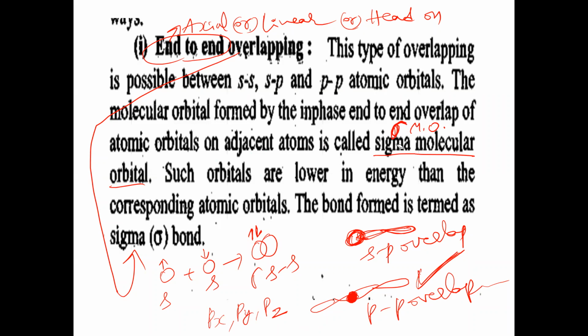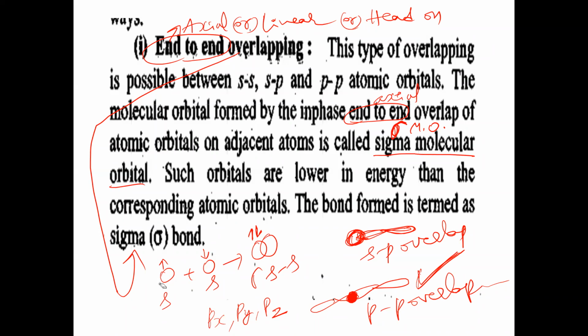How is the sigma molecular orbital formed? The molecular orbital which is formed by the in phase end-to-end overlapping, the in phase axial overlapping, is called a sigma molecular orbital. What does in phase axial overlapping mean here?